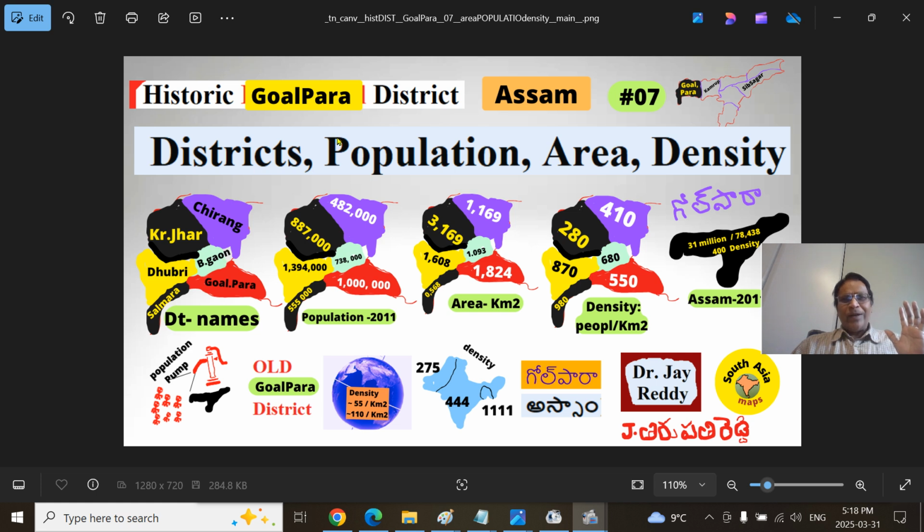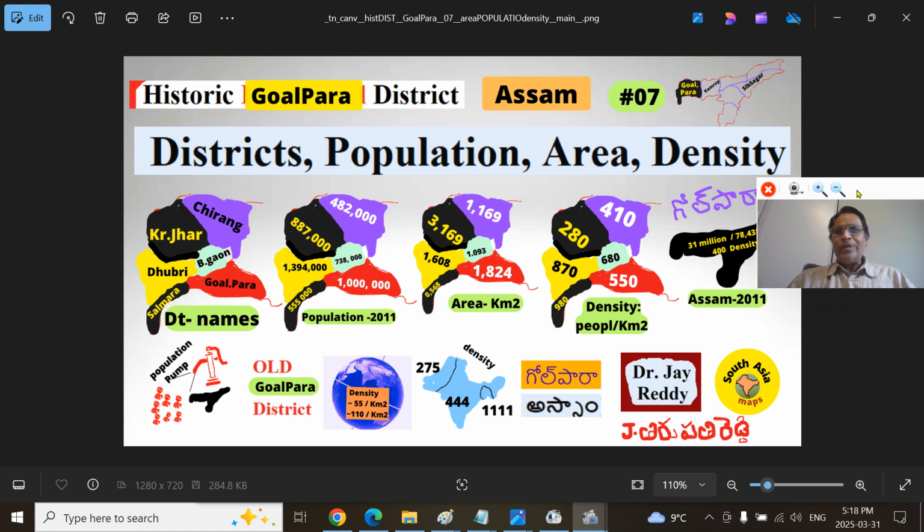What is the population of the district? What is the surface area in terms of square kilometers of that district? If you take the population as the numerator and area as the denominator, you will get the population density per square kilometer. How do these compare?